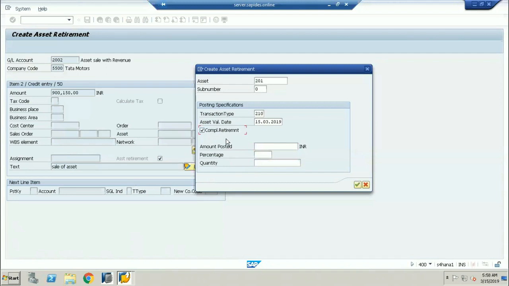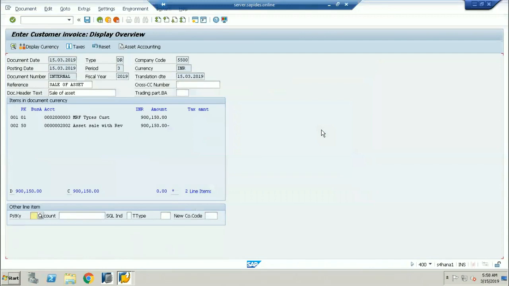Now assume that I am going for a complete retirement. Now I'll press enter. Okay, now the sale of asset. Now I'm going for a complete retirement. Here you can see, complete retirement of an asset. Now if I click on this asset accounting tab, this is the new simulation which has come after the retirement in my SAP S/4HANA. You can see a new tab has been displayed over here.